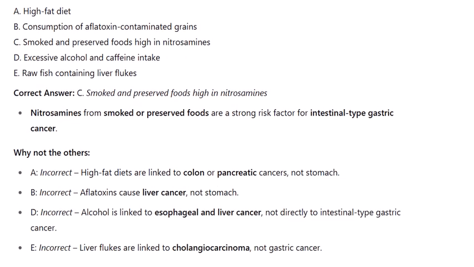A. Incorrect. High-fat diets are linked to colon or pancreatic cancers, not stomach. B. Incorrect. Aflatoxins cause liver cancer, not stomach. D. Incorrect. Alcohol is linked to esophageal and liver cancer, not directly to intestinal-type gastric cancer. E. Incorrect. Liver flukes are linked to cholangiocarcinoma, not gastric cancer.